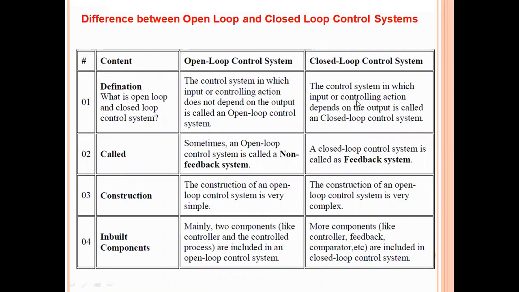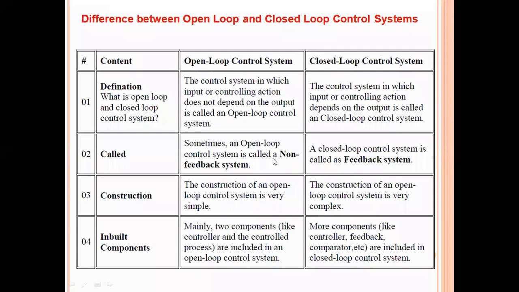If the output voltage or output response is controllable by a feedback loop or by a closed path, then that system is called as closed loop control system. So in the open loop control system, the output can be controllable based on the input excitation. That's it. We cannot have any control over external disturbances or noises. But in the closed loop control system, we have the control on the output response, which is affected due to the disturbances and noise also. So that is our first difference between open loop and closed loop.